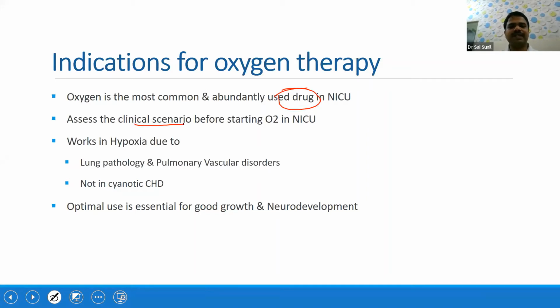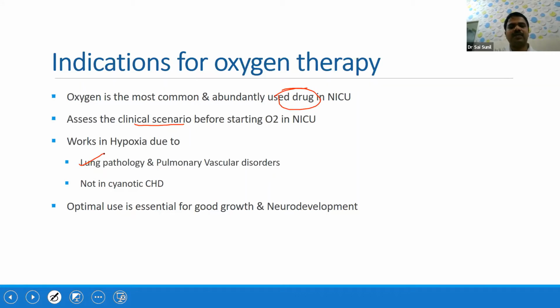Not that each and every baby who comes to SNCU, you just initially start in oxygen, because it works in certain situations and it won't work in others, and it can be harmful if you are giving too much. Basically it is going to work whenever there is pathology in the lung or in the pulmonary vessels, like any pulmonary hypertension, these kinds of scenarios.